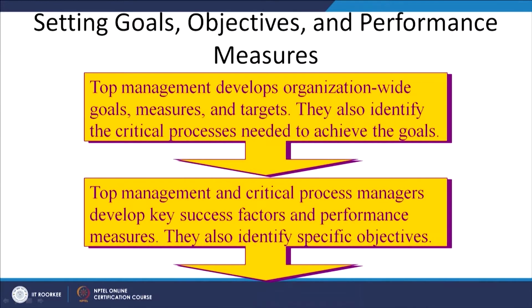So this is a further explanation: setting goals, objectives and performance measures, because you have to start from the planning. On the basis of those broad planned goals, you have to set some specific objectives in terms of production, sales, profitability, distribution, and advertising, and then some performance measures have to be identified. For example, there are different methods of production available in the market for our product in which we are into.